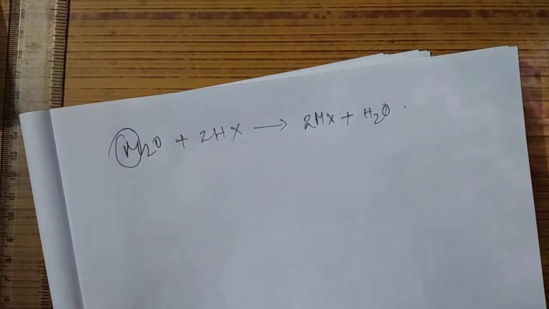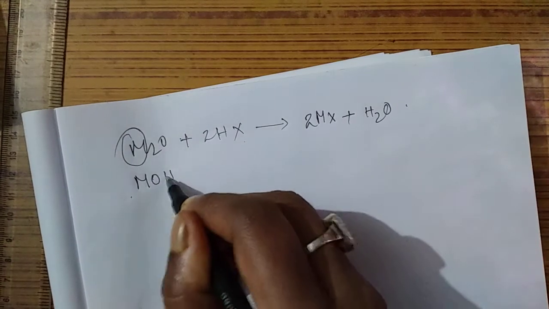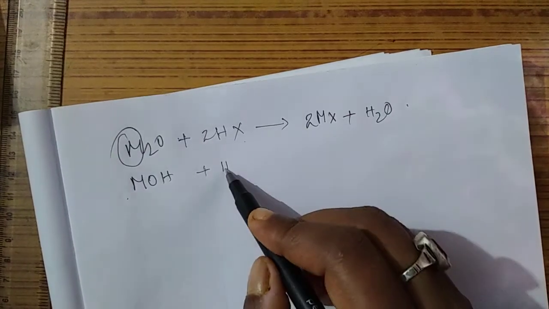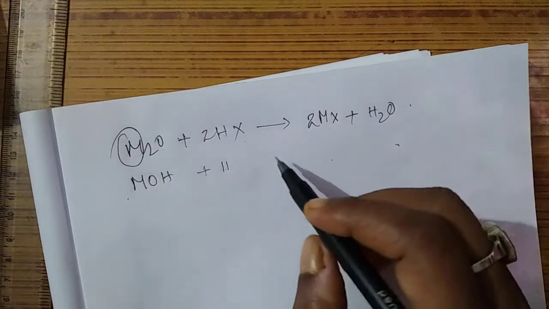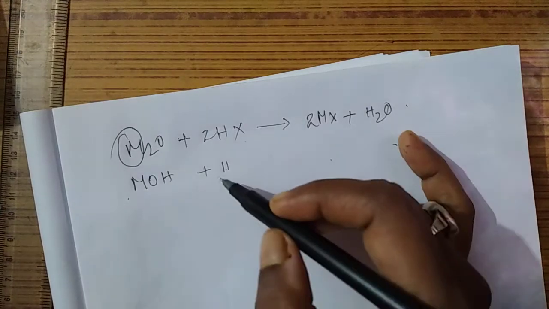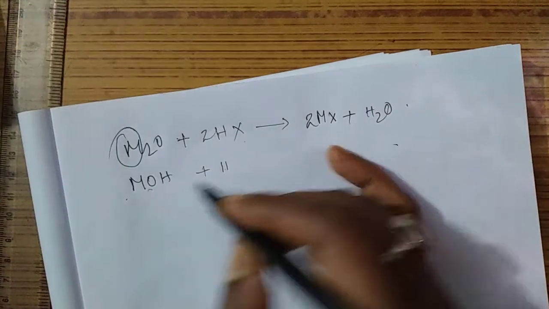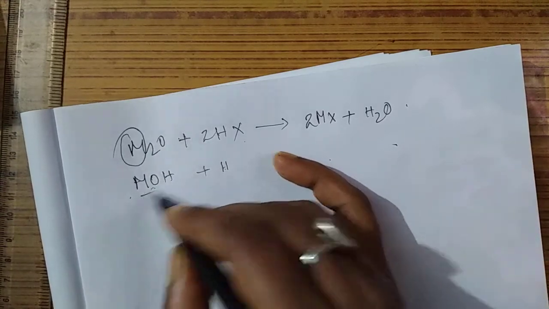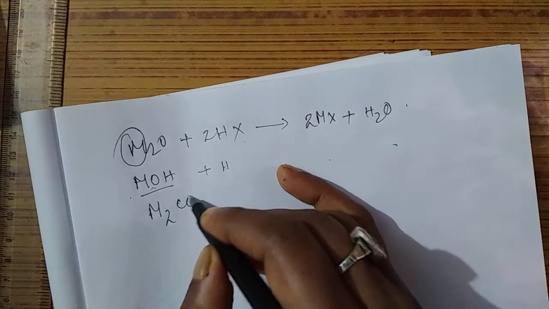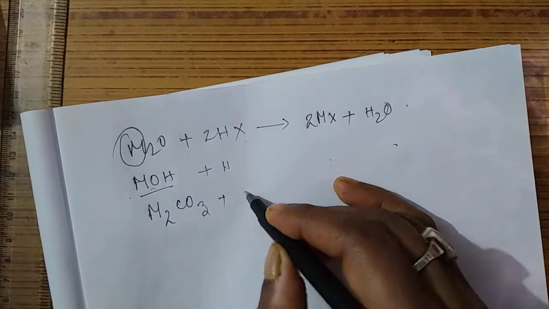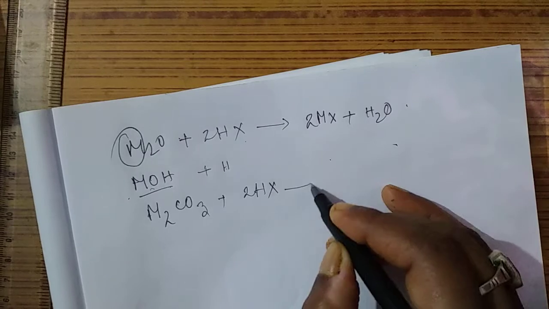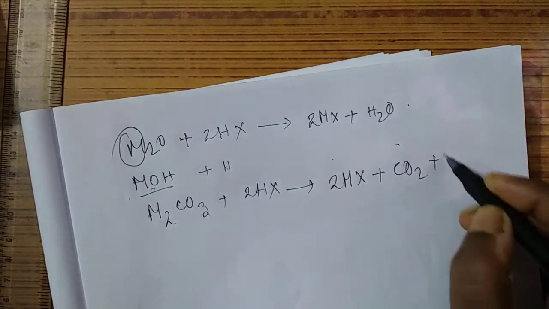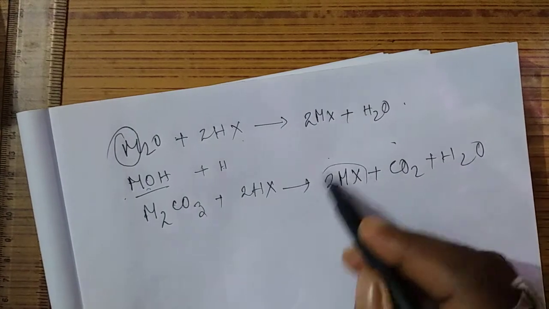Another reaction is with hydroxides. Suppose you have MOH, NaOH also you can take, and you react it with HX. Just now I said that you get NaCl plus H2O, so it is not required to show it again. Another reaction: if it is a carbonate, M2CO3 or Na2CO3, and it reacts with any halogen acid, it will give you the alkyl halide. Along with this, carbon dioxide gas and water will be formed. So this way we can get the alkyl halide.